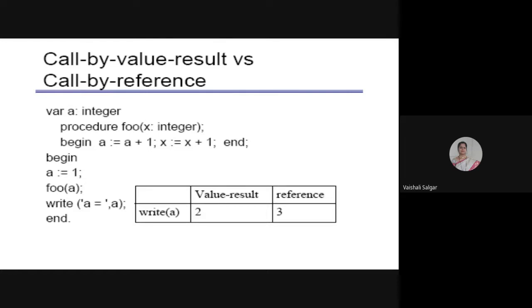The initial value of A was 1. So when it is executed as A plus 1, it will increment the value to 2. But X is also pointing to the same memory location of A, so that's why it will be incremented. So now the value of the X variable which is pointing will be 2 plus 1, and I'm getting the value as 3. That is call by reference. Now I hope this is clear. Yes, ma'am. Okay, just let me check. Just give me a minute.